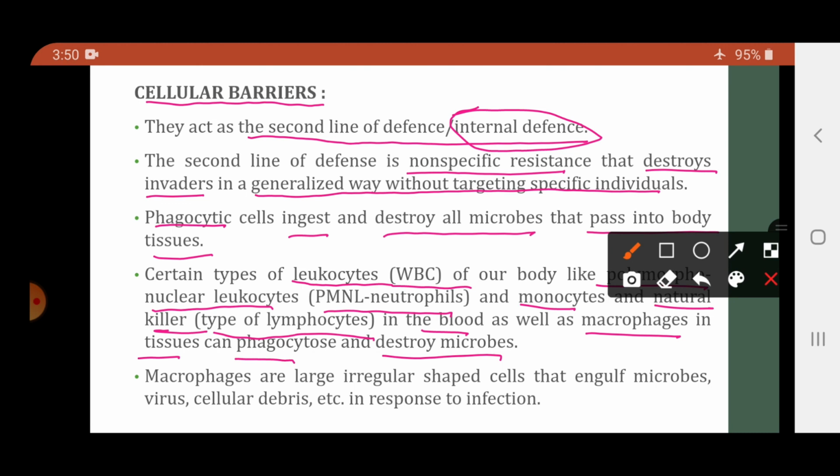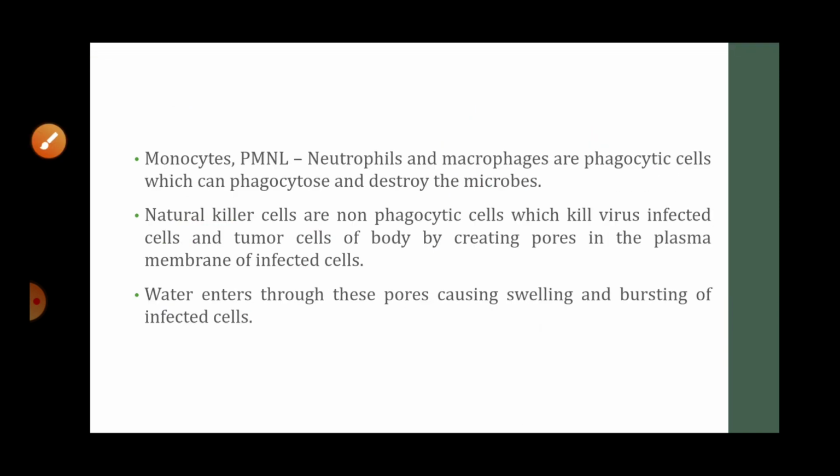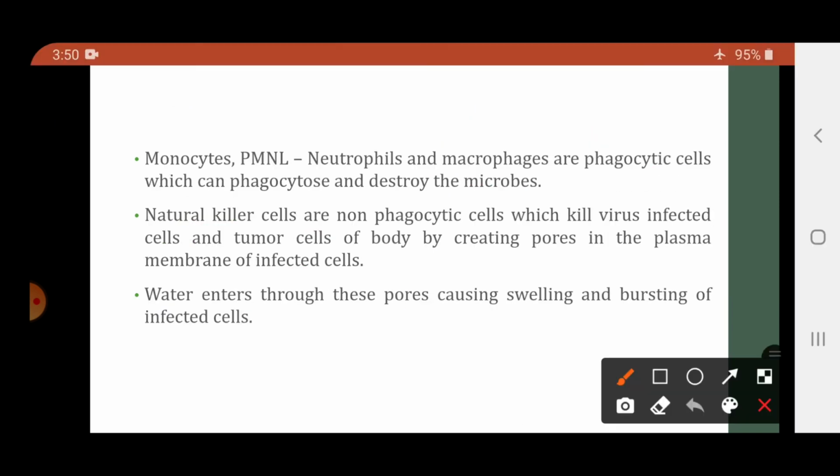Macrophages, they are the large irregular shaped cells that engulf the microbes, virus, cellular debris, etc. in response to the infection. Now, out of the cells mentioned, monocytes, PMNL neutrophils and macrophages, they are phagocytic cells जो phagocytose करके microbes को destroy कर देगा.